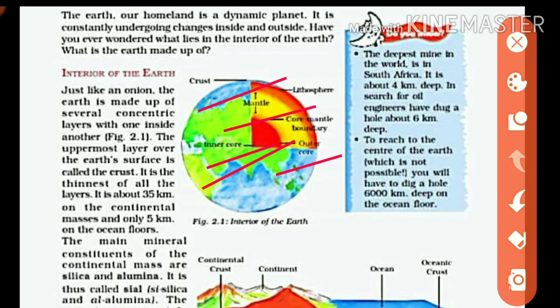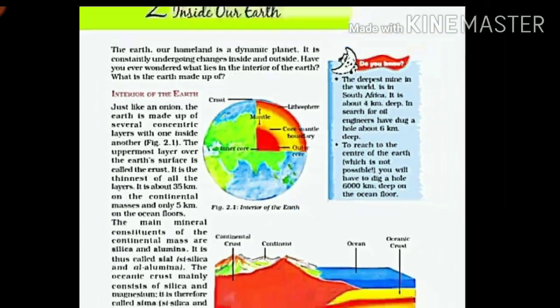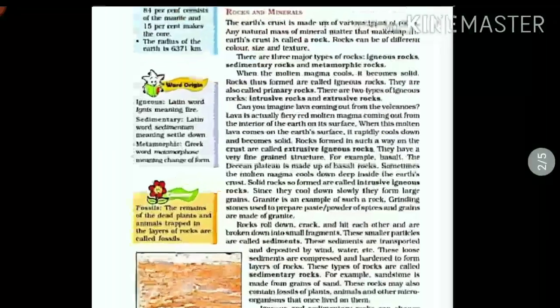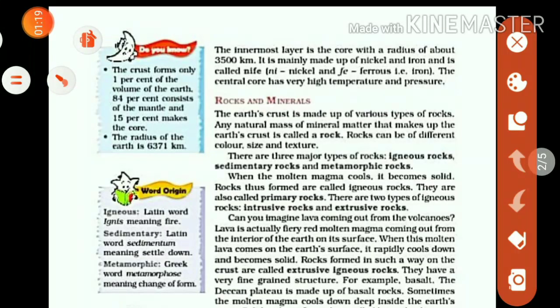And this core is made up of 2 minerals, that is nickel and ferrous, meaning iron, that is NIFE.